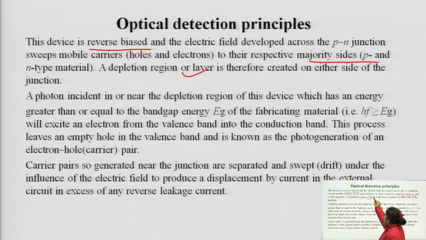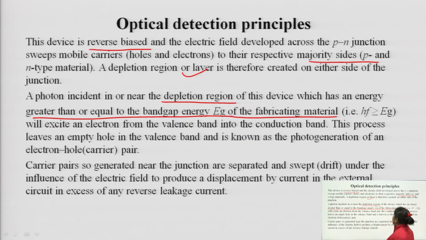So, in this paragraph basically it is talking about a photon incident in or near the depletion region. Where is the photon incident? Because the basic working of a photodetector says that the photon which falls on the photodetector has to be converted into electrical energy. That means photons have to be converted into electrons. So, the photon which is incident on the depletion region of this device has an energy greater than or equal to the band gap energy Eg of the fabricating material.